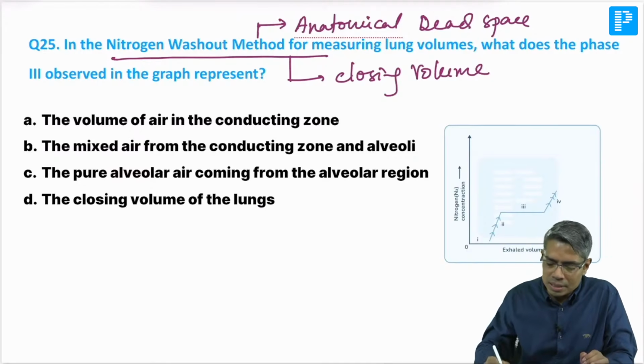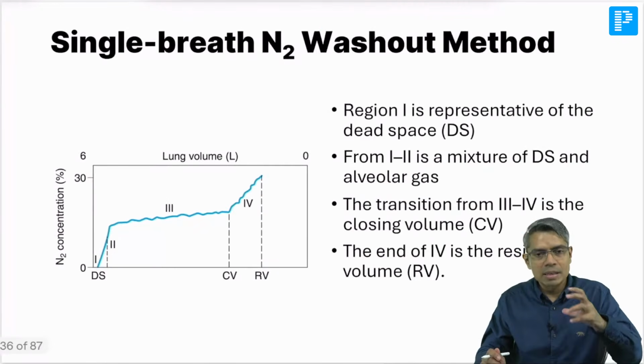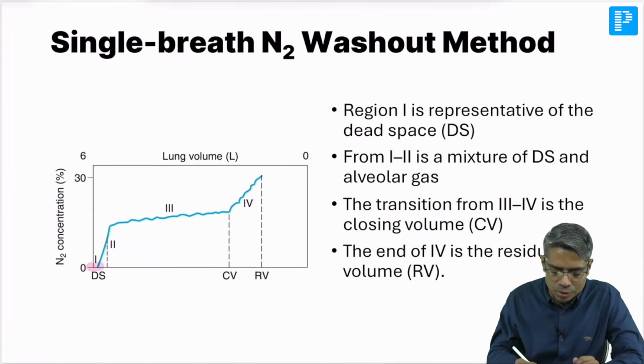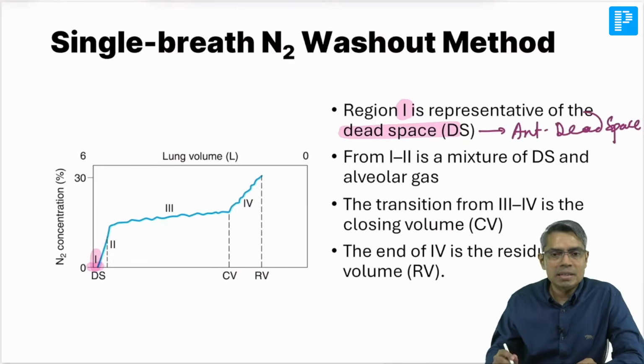But whenever this graph is given, this is basically the single breath nitrogen washout method. This is known as the single breath nitrogen washout method. What is done? Nitrogen is calculated in this single breath. So look, this phase 1 is the representation of the dead space. Which kind of dead space? This is the anatomical dead space. So I told you that this method is used for anatomical dead space measurement.